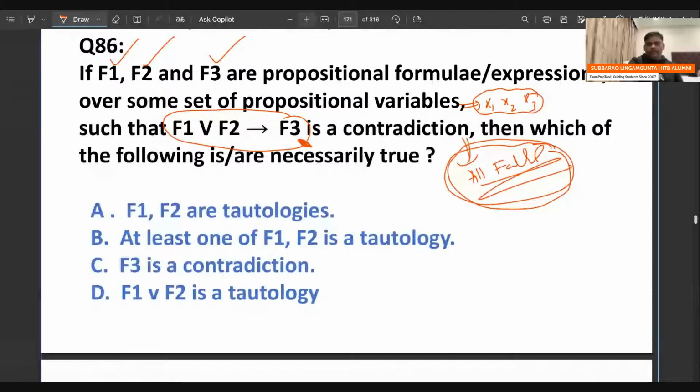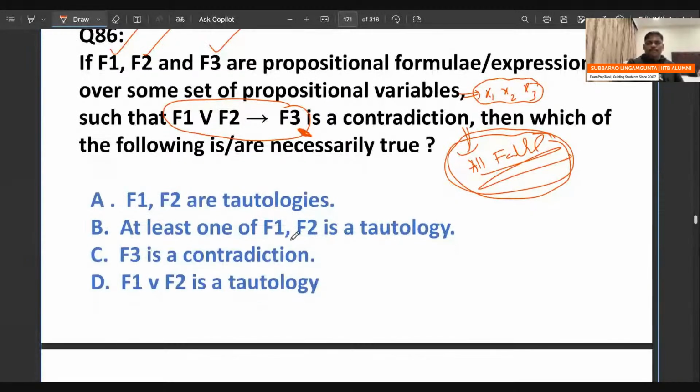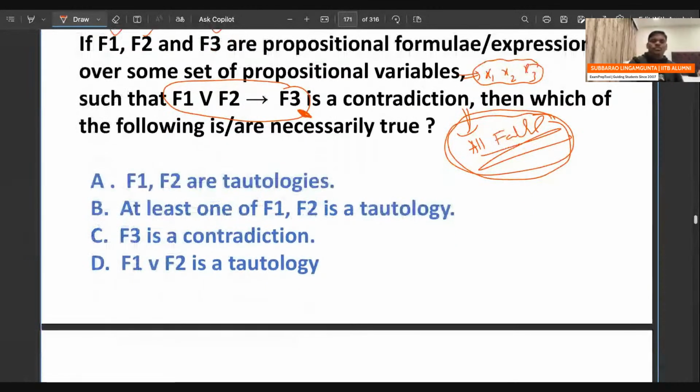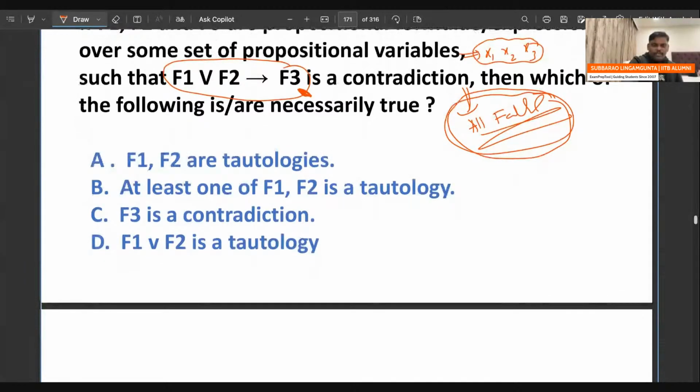Now, can you go to this problem? What is the answer? It's a very, very interesting question. If F1, F2, and F3 are propositional formulas or expressions over some set of propositional variables such that (F1 or F2) implies F3 is a contradiction, then which one of the following is necessarily true? Right? So now let's see this. Very interesting question.